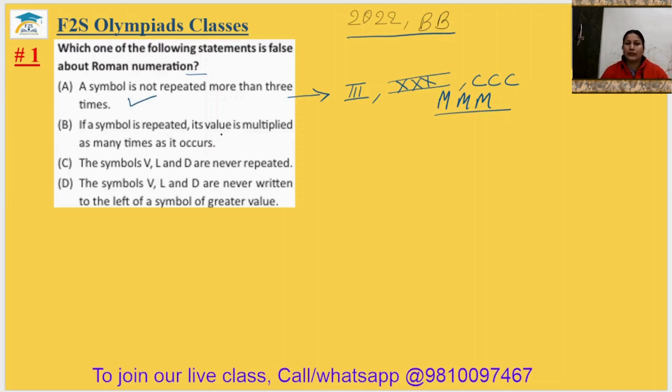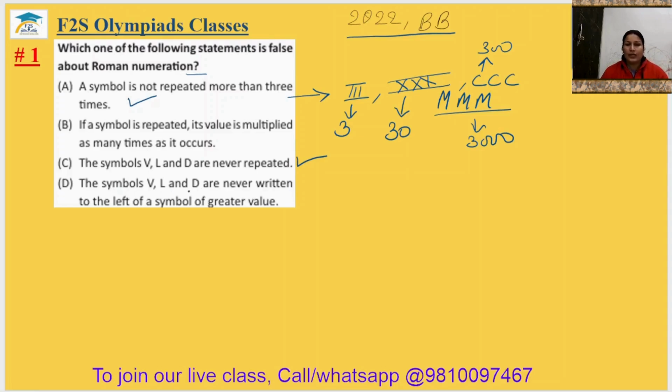If a symbol is repeated, its value is multiplied as many times as it occurs. Yes, if I is repeated 3 times, it means 1 multiplied by 3. If X is repeated 3 times, its value is 10 repeated 3 times, it will be 30. This is 300. This is 3000. The symbols V, L and D are never repeated. It is also true.